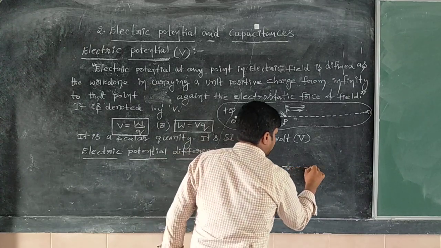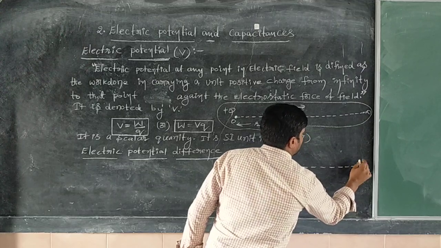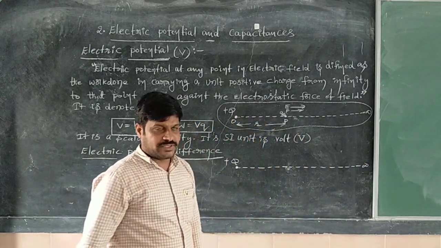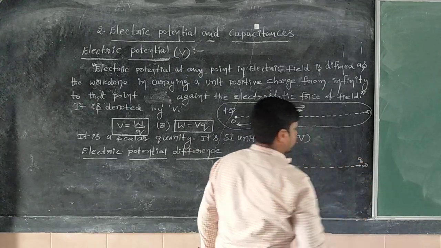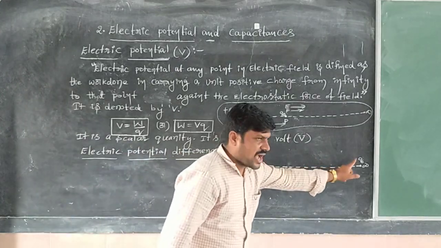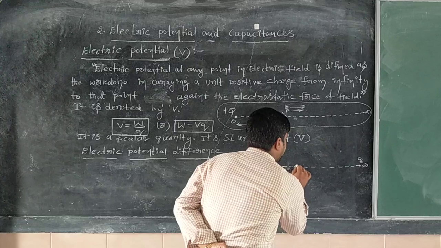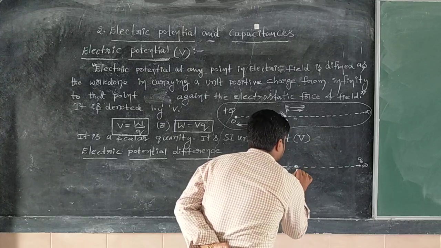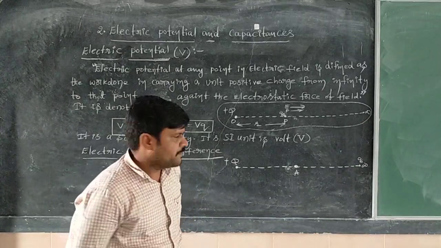Now, at infinite distance, here one unit positive charge is there. Now, this unit positive charge we are bringing from infinite distance to point A. At point A, we have brought it.